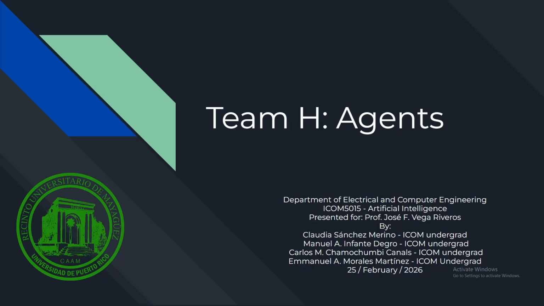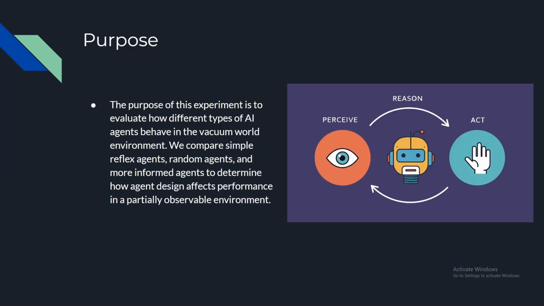Hello there, we're Team H, and today we're going to be presenting an experiment involving agents in a PEAS defined task environment. The purpose of this experiment is to evaluate how different types of AI agents behave in a vacuum world environment defined by performance measures, explicit environments, actuators, and sensors.